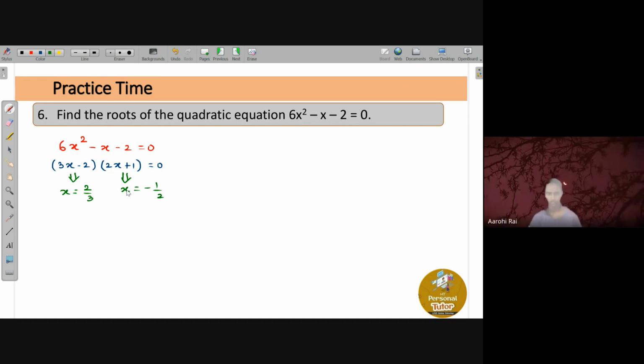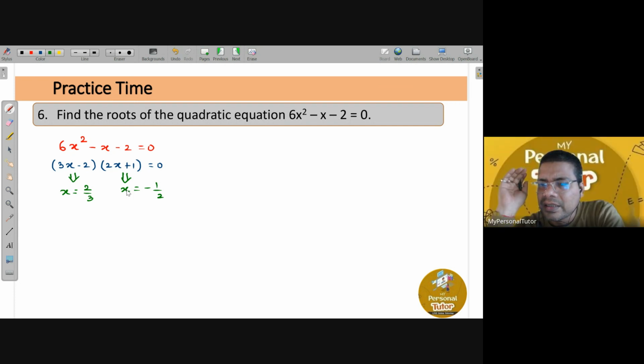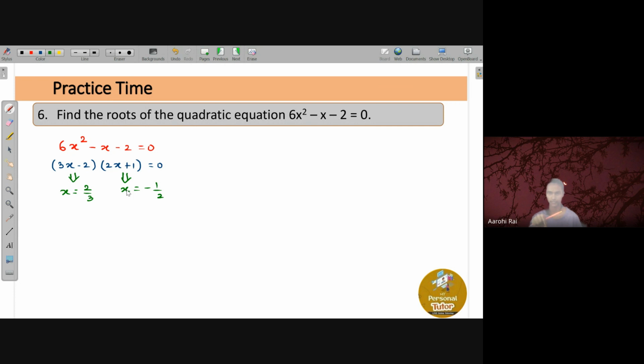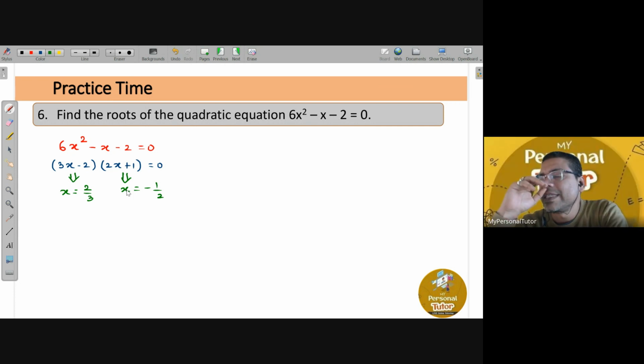So I didn't check the answer, sir, but I got 3x minus 2 into 2x plus 1. You didn't check the answer. Please understand, when somebody tells you to solve the equation or find the roots of the equation, what does it mean? It means that you have to find the value of x. Final answer is x only. Is that all right? Yes, sir.